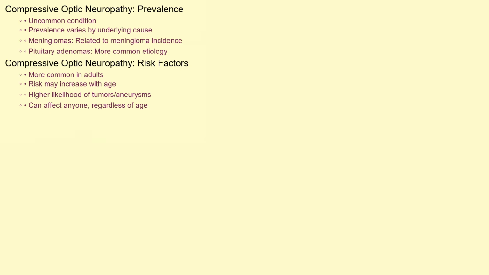While precise numbers are difficult to ascertain, compressive optic neuropathy is a relatively uncommon condition. The prevalence largely depends on the underlying cause of the compression. For example, the occurrence of optic nerve compression due to meningiomas will be related to the incidence of meningiomas overall. Similarly, pituitary adenomas are a more common cause than some other rarer etiologies.